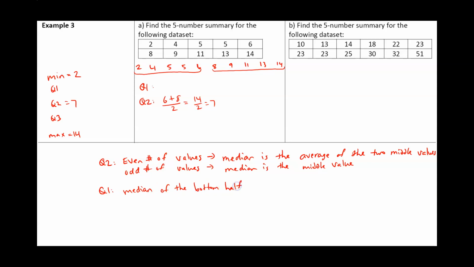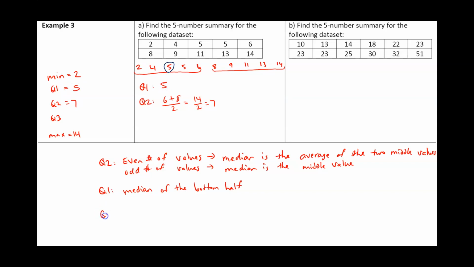So the bottom half is this: 2, 4, 5, 5, 6. In this case, we have 1, 2, 3, 4, 5, an odd number of values. So our median of that is going to be 5. And Q1 is the median of the bottom half. So our Q1 is going to be 5.